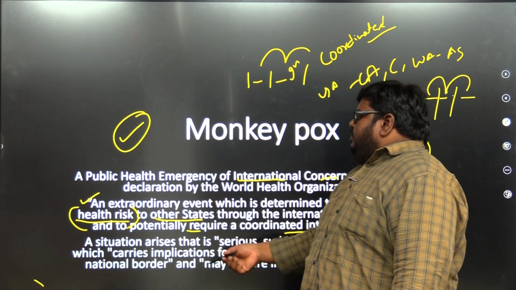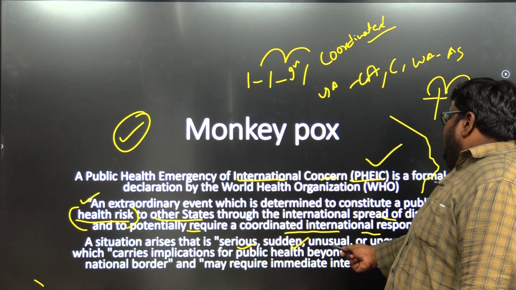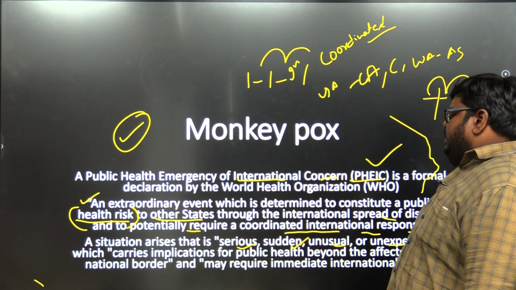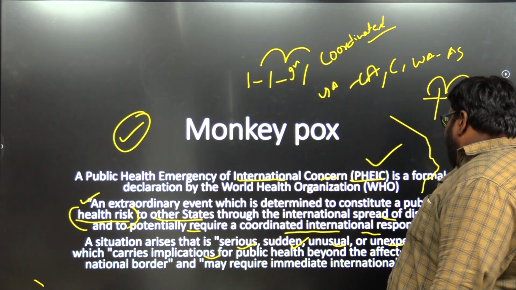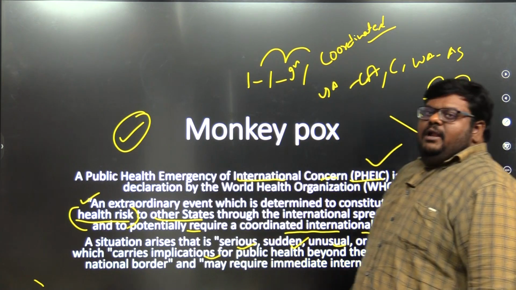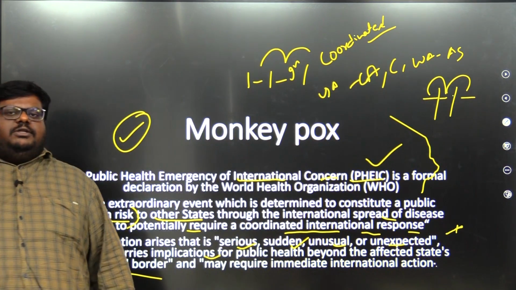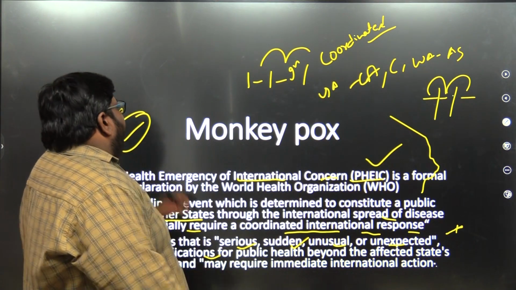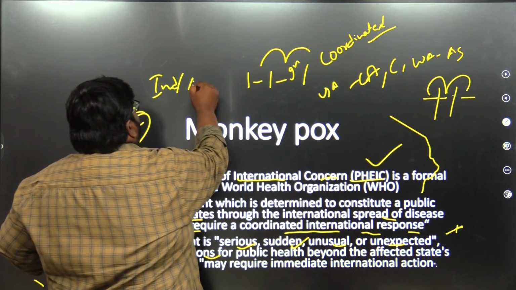Like PHEIC, you have a quote also: serious, sudden, unusual, unexpected, which carries implications for public health beyond the affected states. Like I said, it is crossing all the national borders. It is not confined to only one state. It's not only confined to India. It's not only confined to Africa.